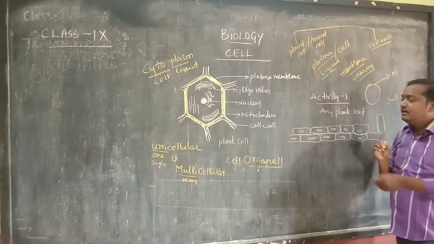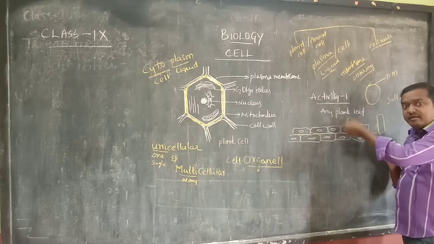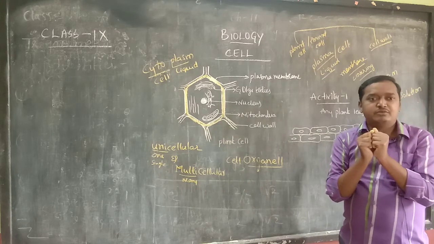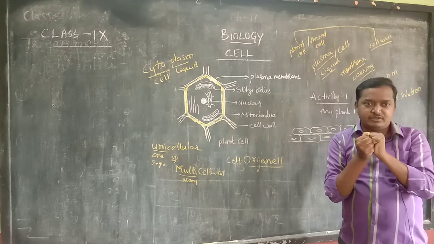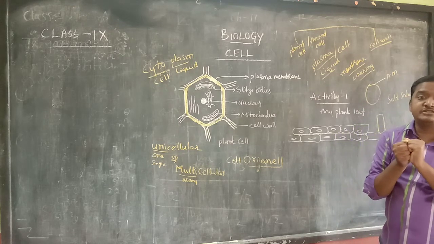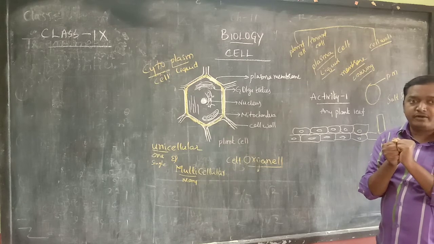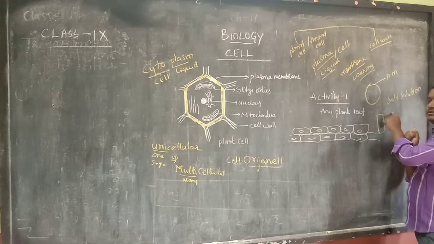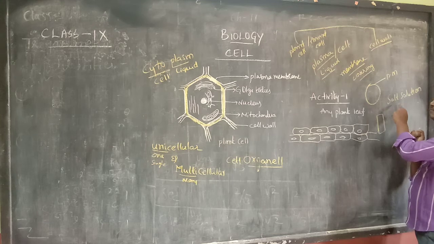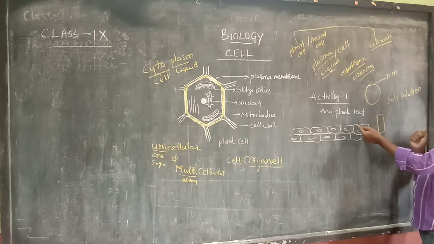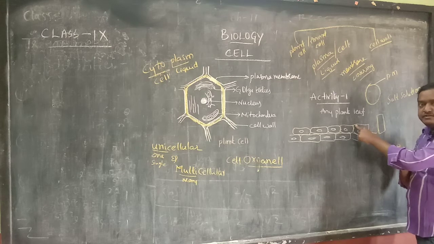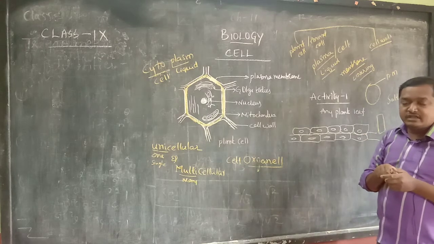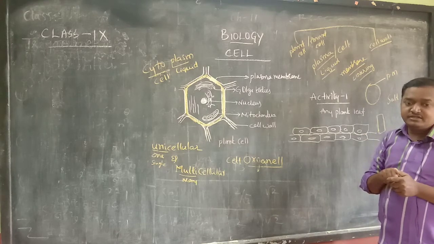What is happening over there? Whatever water is inside the cell will come out, and the cell will shrink. Then you can observe the plasma membrane and cell wall perfectly. So for salt solution preparation, take 1 teaspoon of salt and 50 ml of water. In that, put the pieces of transparent leaf material, and you can observe the cytoplasm, cell membrane and cell walls. Is it clear?